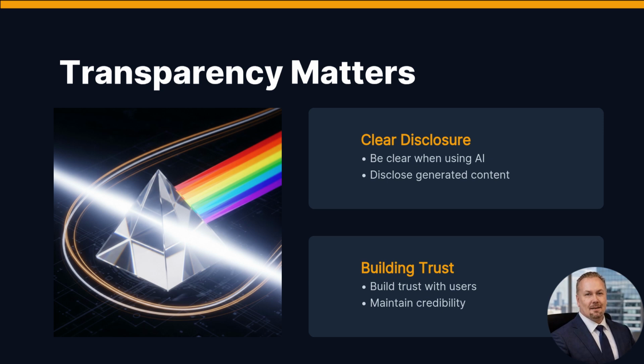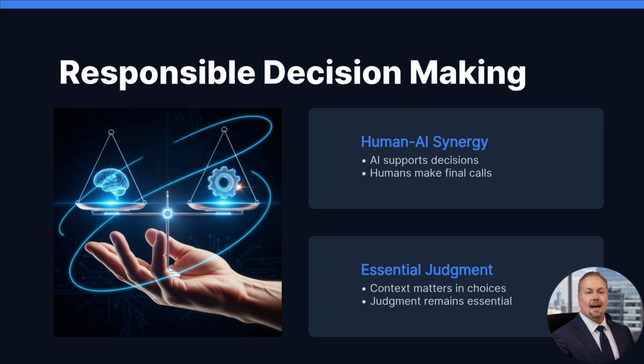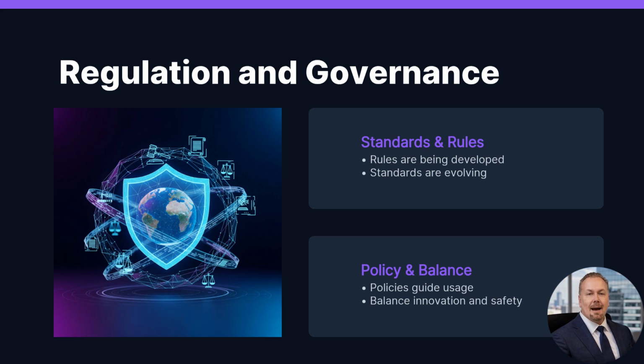Human oversight is essential when using AI. Reviewing outputs, validating information, and correcting errors ensures better outcomes and accountability. AI can assist with decision making, but it should not replace human judgment. Final decisions should always consider context, experience, and responsibility. As AI becomes more widespread, regulations and policies are being developed. These aim to balance innovation with safety and responsible use.